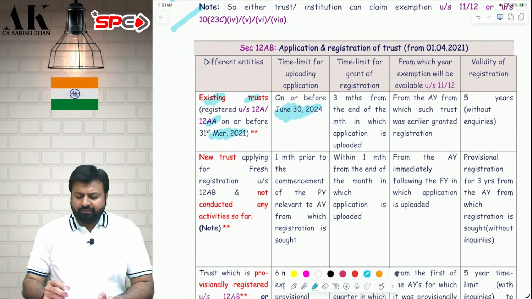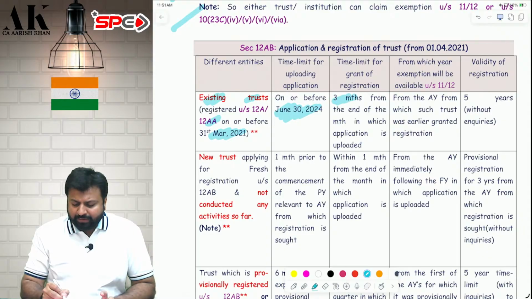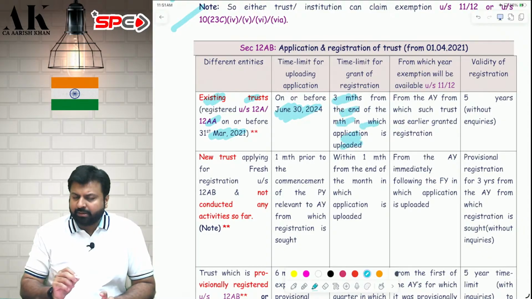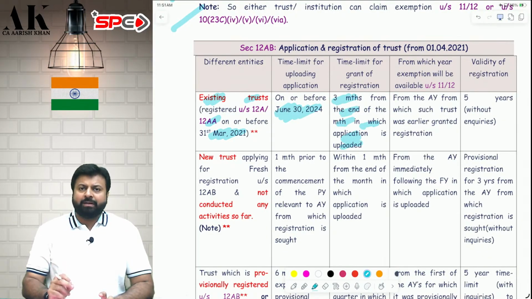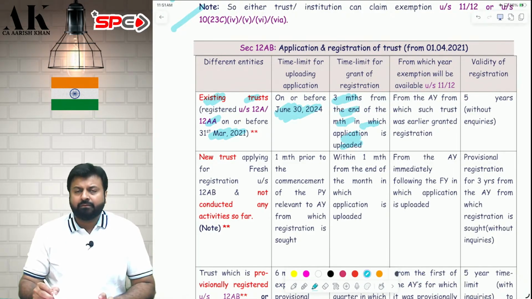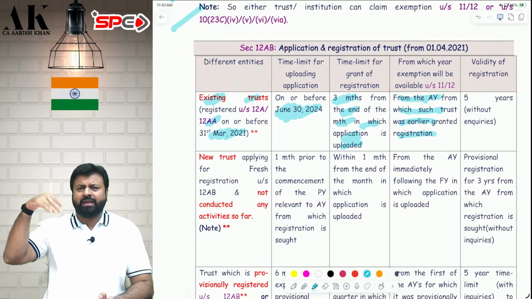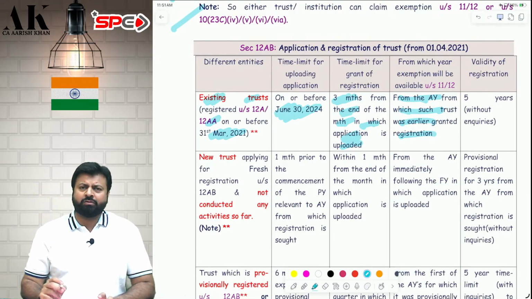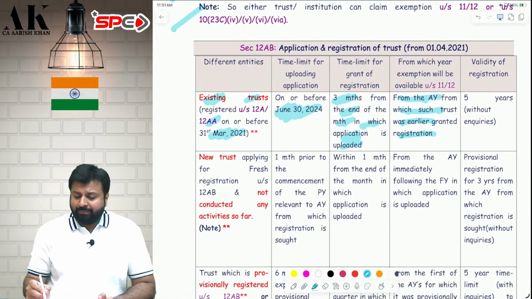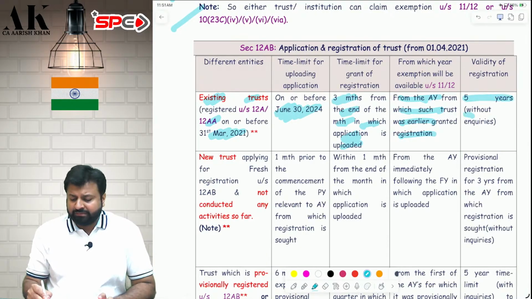By when will the registration be granted? The registration will be granted 3 months from the end of the month in which the application is uploaded. Suppose the application is uploaded exactly on 30th June 2024, so count 3 months from the end of 30th June, that is 30th September. Then, from which year will exemption be available? Exemption will be available from the earlier year only when the registration was granted. For how many years will the registration be applicable? The registration will be applicable for 5 years without inquiry.